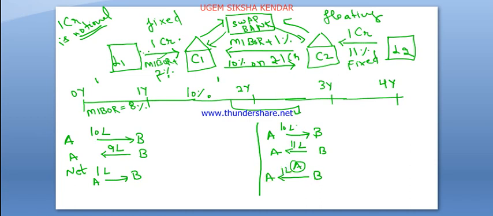So how does this interest rate swap help? Let's discuss here. A basically pays in the first year 1 lakh to B, and how much do they have to pay to the lender?